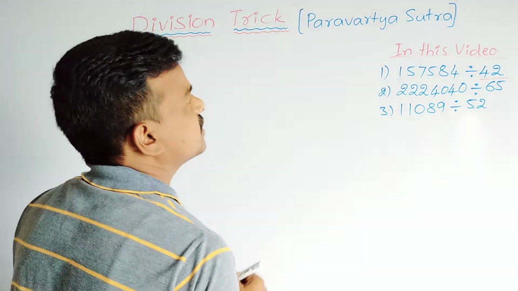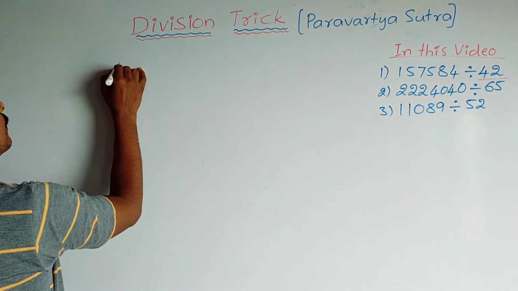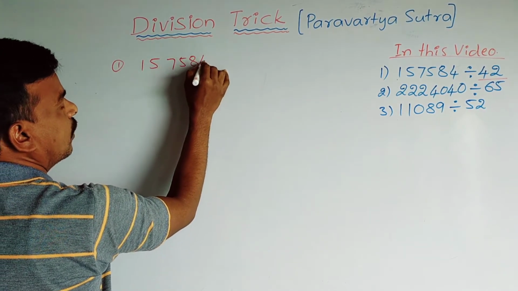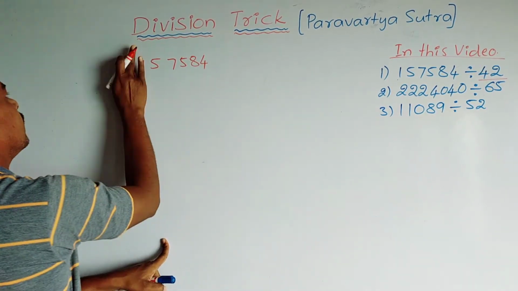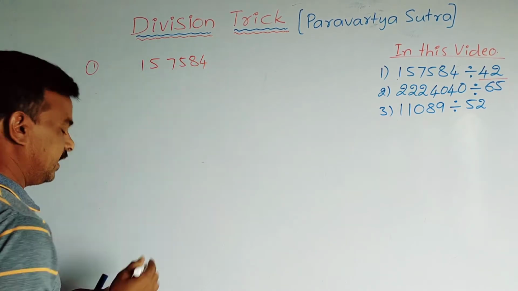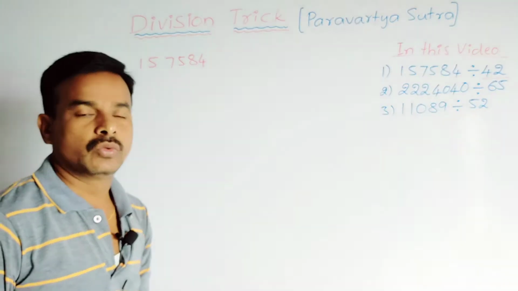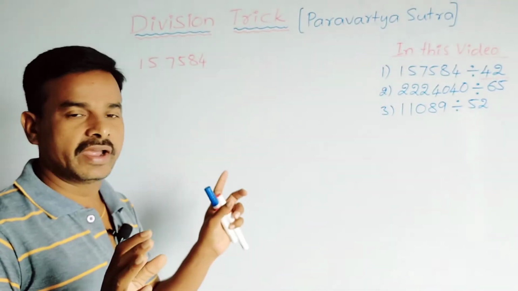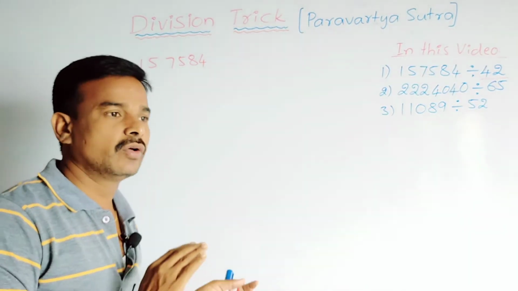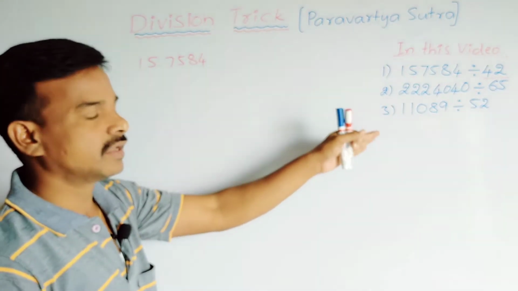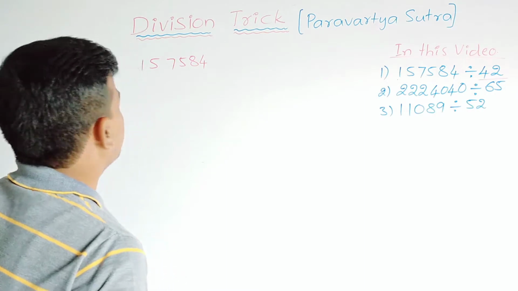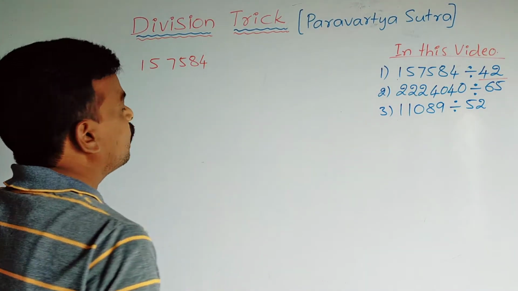Okay, the first example, this one: 157584 divided by 42. Now you see here, 1,57,584 divided by 42. In this division we need not memorize the 42 table. We just need to know the 1 to 9 tables. If we know the 1 to 9 tables, we can do these divisions in one line only after some practice. In 5 seconds only we can do this.